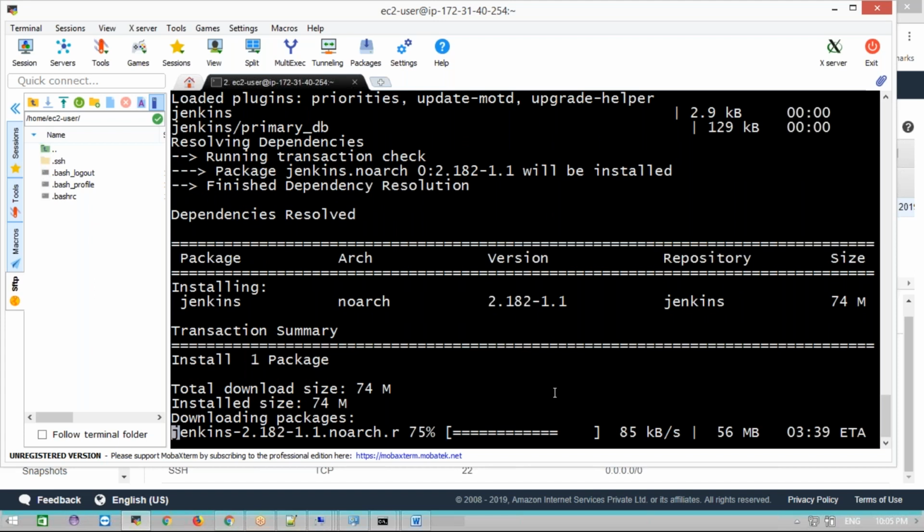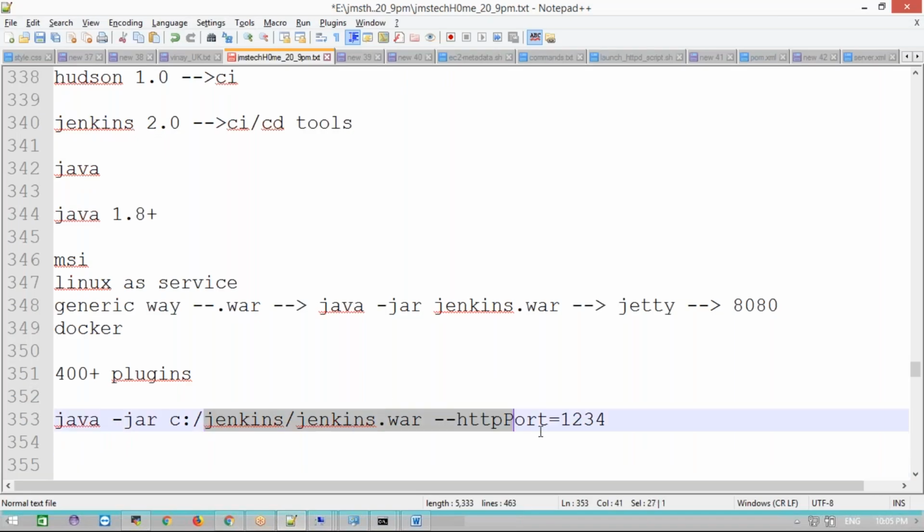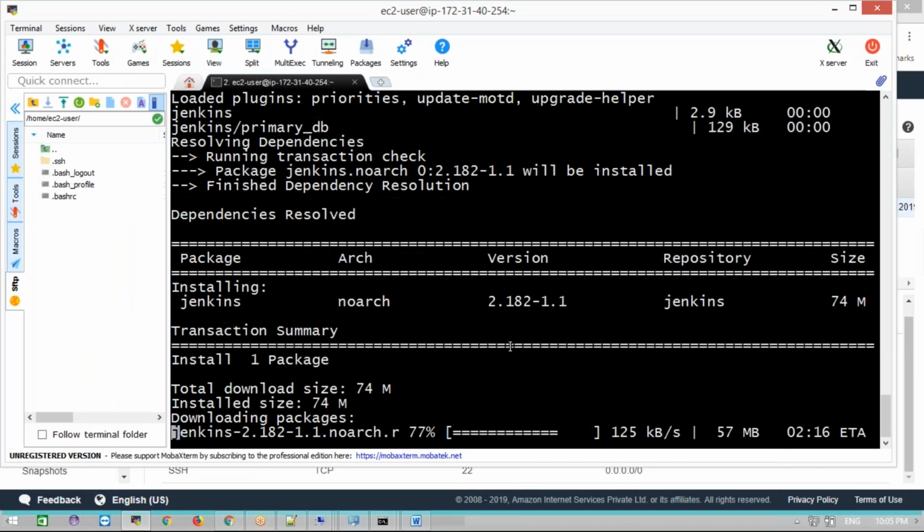Like Linux, for any system, Jenkins has the same port. Wherever you install Jenkins, the default port is 8080. If you want, you can override it. If you want to change it, there is a configuration file where we need to go and change that port.